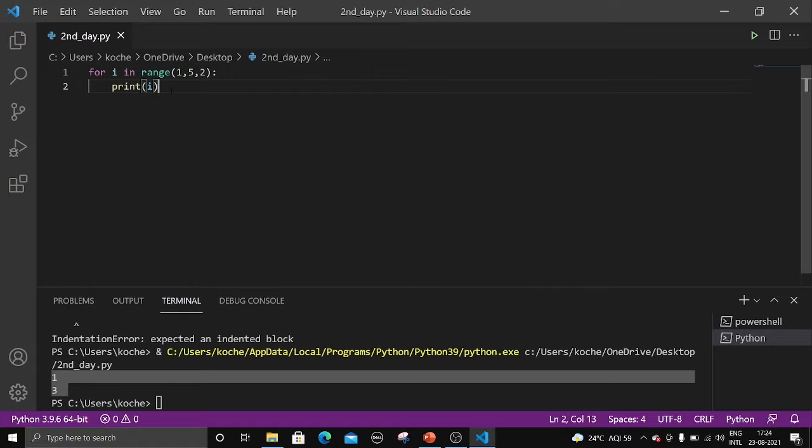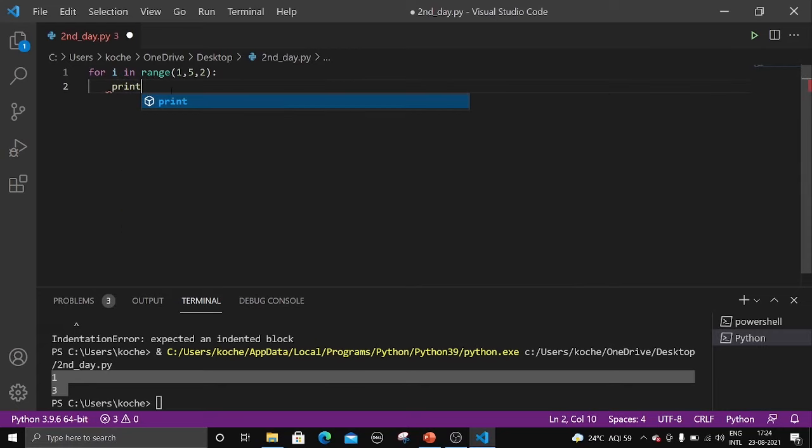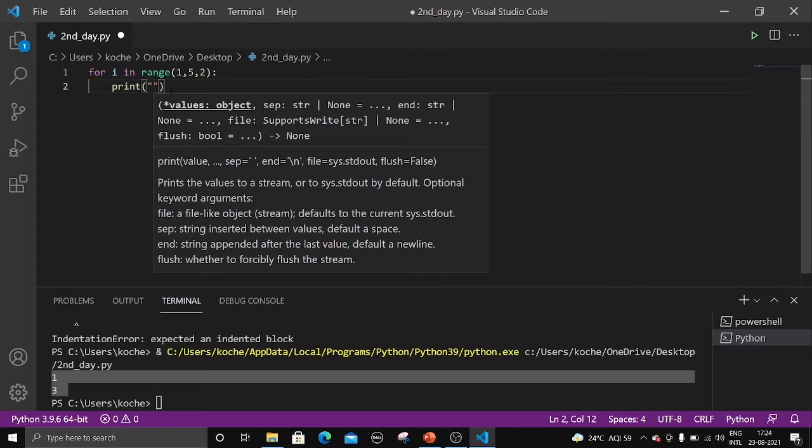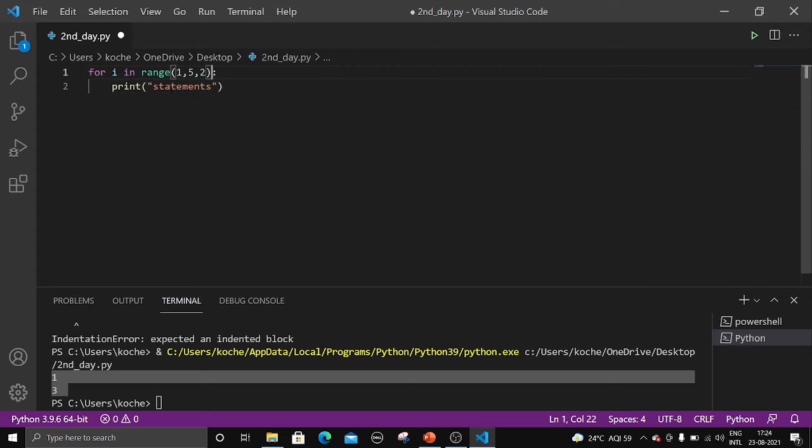Not only can we write one statement under the for loop. Let me write print statements, and let me remove the step. Now can you guess how many times it will run? It will run for 4 times. Why will it run for 4 times? Because it is starting from 1, ending at 5 minus 1. What is 5 minus 1? 4. And it is having step 1.